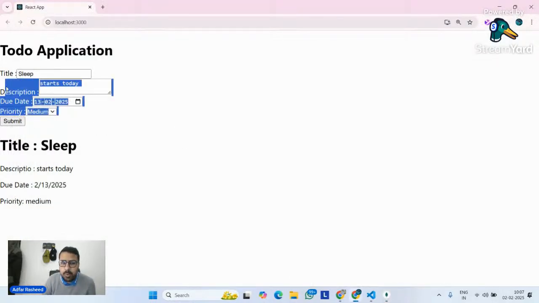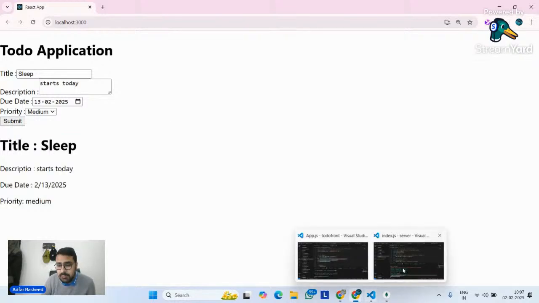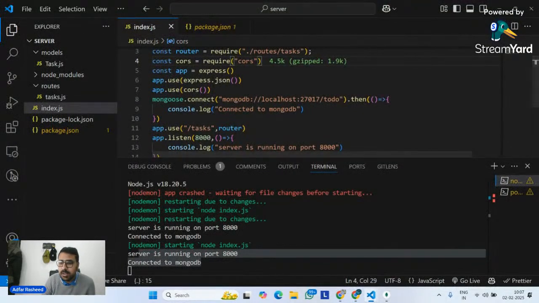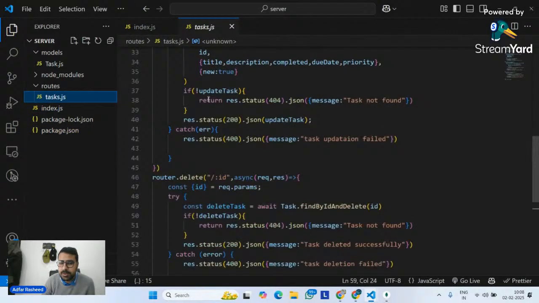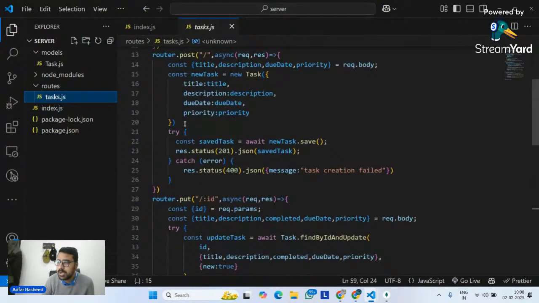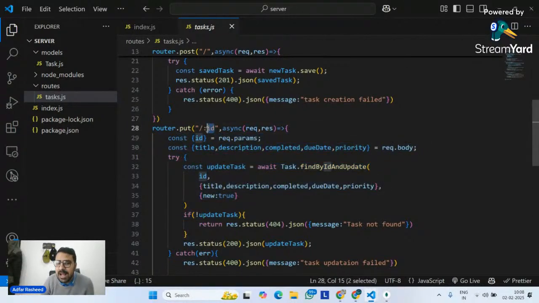We are able to post our data, we are able to fetch our data. Now according to our backend logic, if you remember, there are multiple logics. We have our get data, we have our post data. But what do we need to do now? We need to update our data. And if you remember yesterday's logic, we can update our data based on the ID that I will pass over here. So what I will do is I will simply go and create some buttons for updation and deletion.